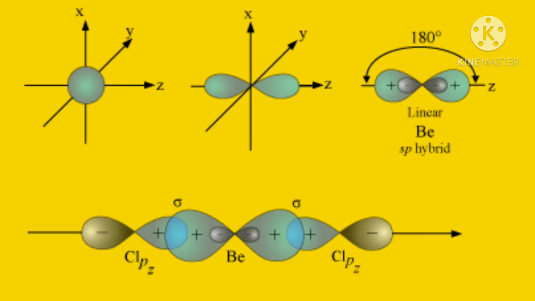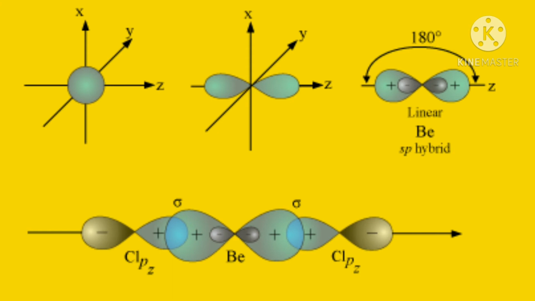The two sp orbitals of beryllium get separated by 180 degrees. Now each chlorine atom comes with its 3pz1 orbital and overlaps with the sp orbital of beryllium, forming two identical beryllium chloride bonds.